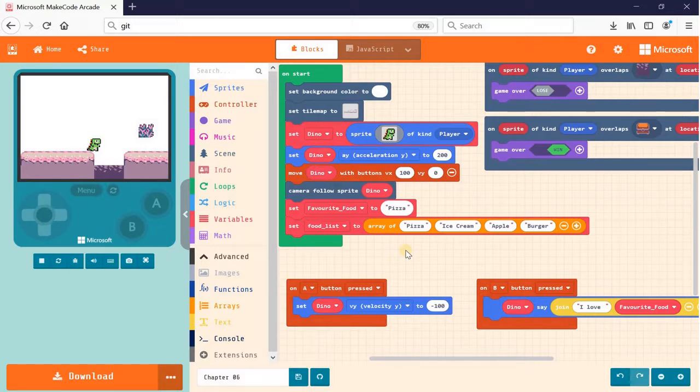Alright, so now that I have a simple array with 4 values inside, how do I retrieve the value from this array? So let's say if I want to display the value pizza or the ice cream from this food list array, how do I do that? Let's go back to the slides.